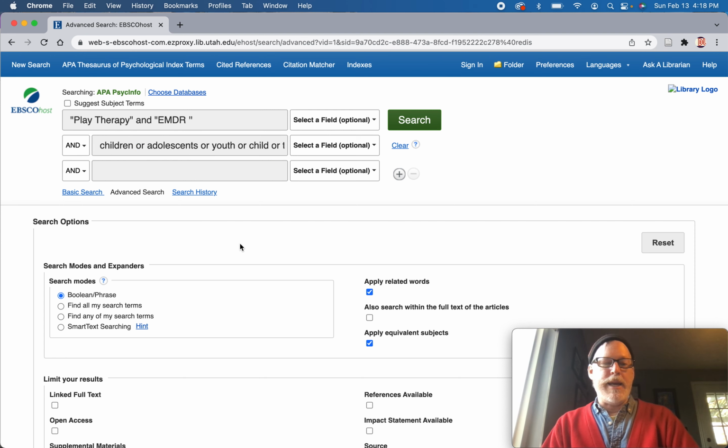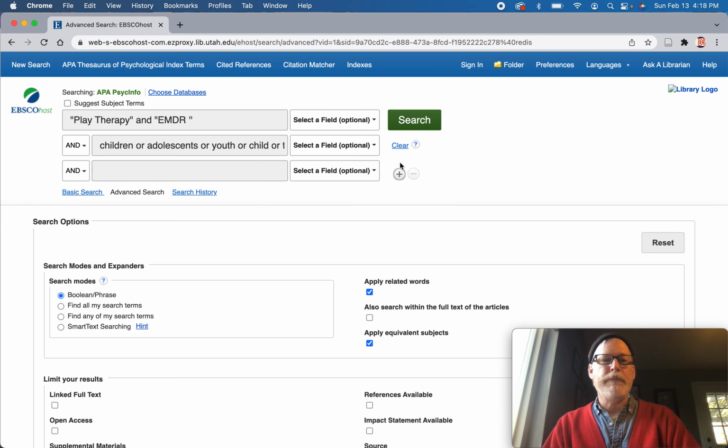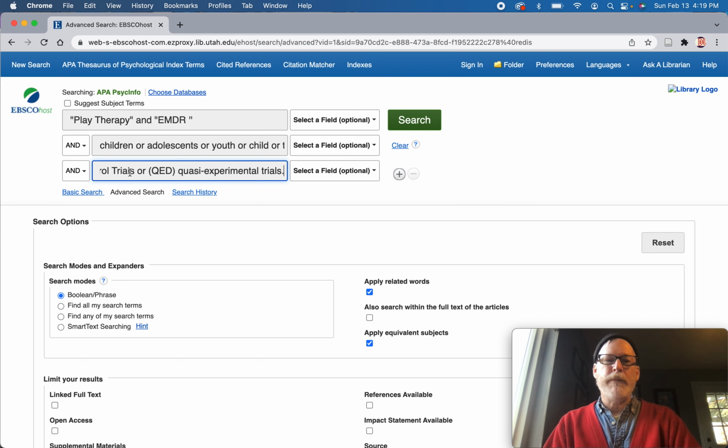And lastly, we want these things. So that's the intervention, that's the population, and this is the methodology, how the data is being gathered and measured.